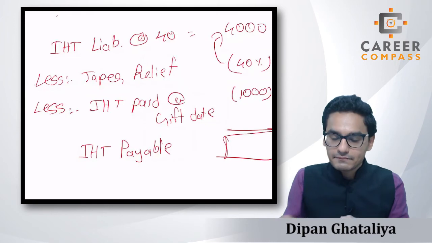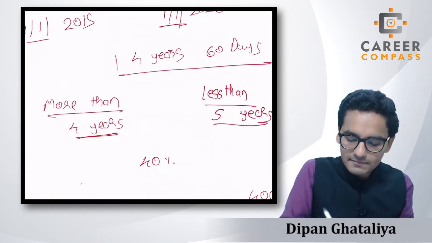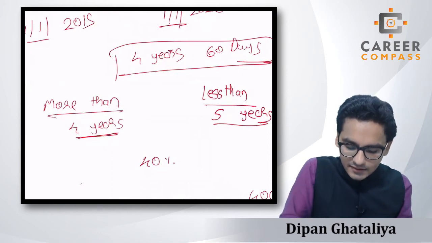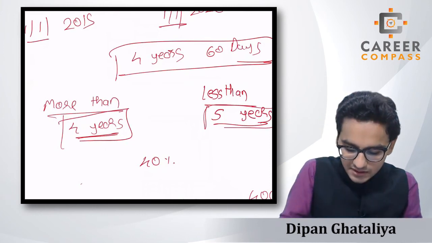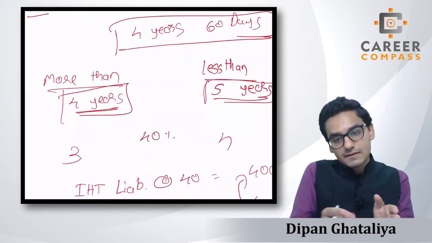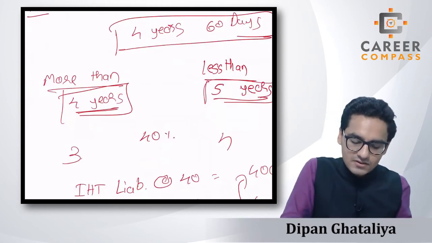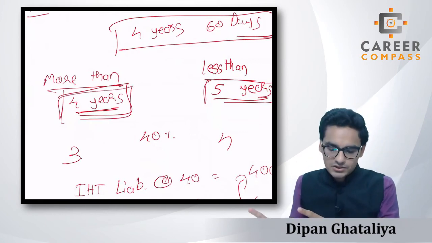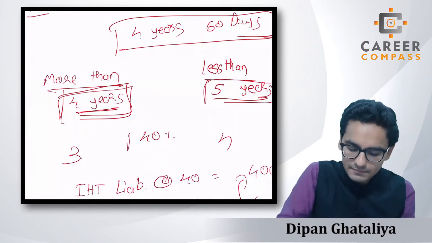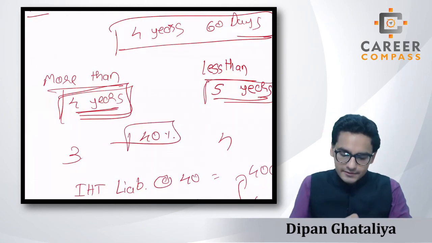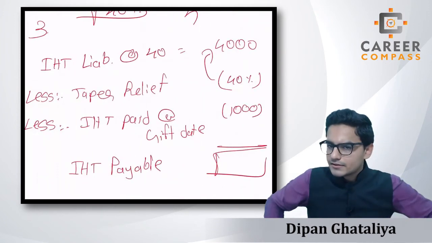So it's very simple, students, you just need to see how much duration there is between these two dates, and if it's between 4 and 5 years, it is 40%. You will ask me, sir, what if it's between 3 years and 4 years? What if, sir, it's between 5 years and 6 years? Students, all the percentages and all the distances will be given in the examination. There will be a table of the taper relief where you can easily find the percentage available in each case. Right? So this is how the pro forma works.